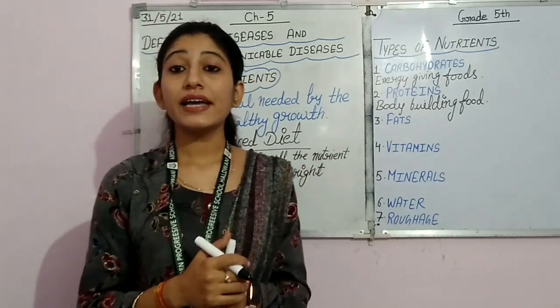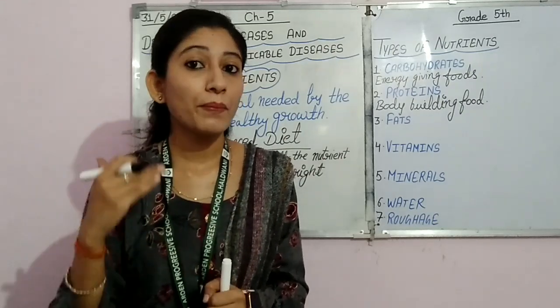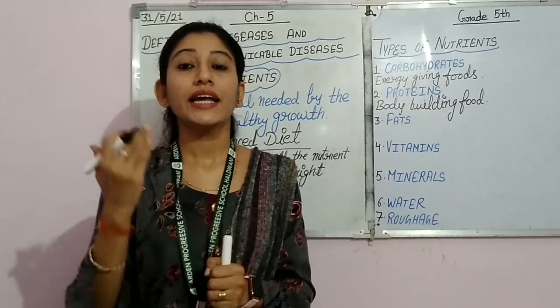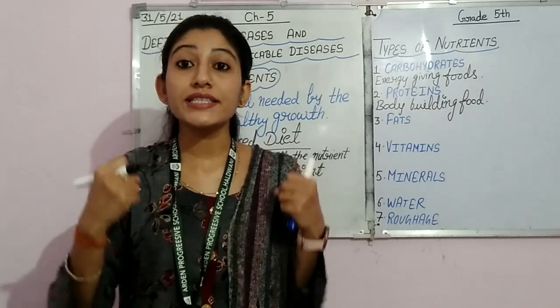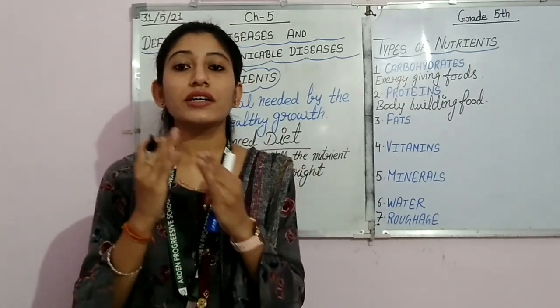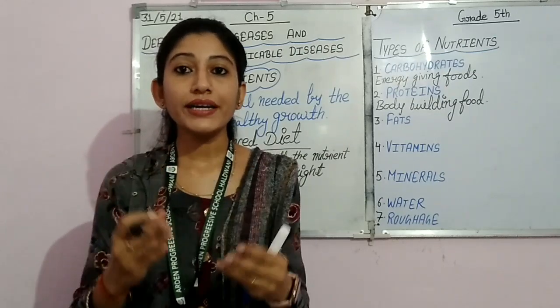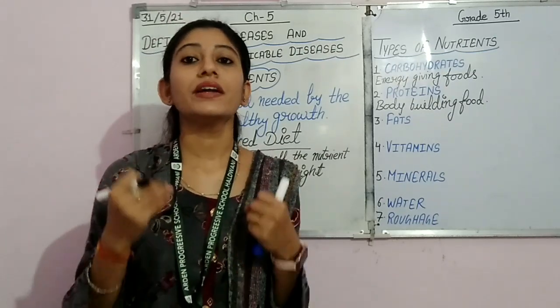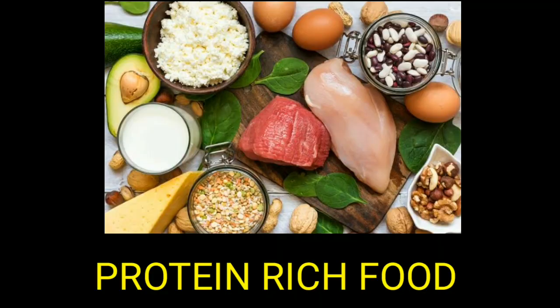Now it means that when we take protein in our diet, it helps our muscles to build up. Okay, so a protein rich diet is taken to build up our body, to build up our muscles. Now these are the food items which are rich in protein. So you must eat these items for building your muscles.